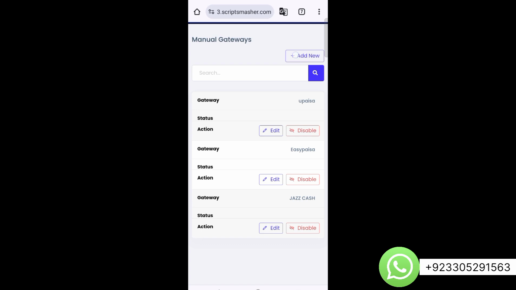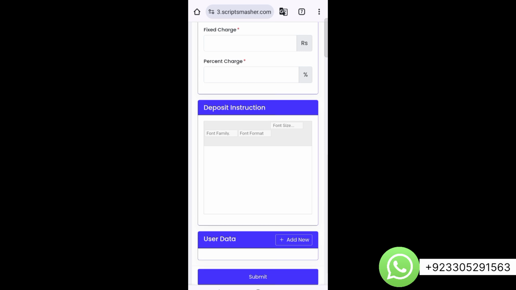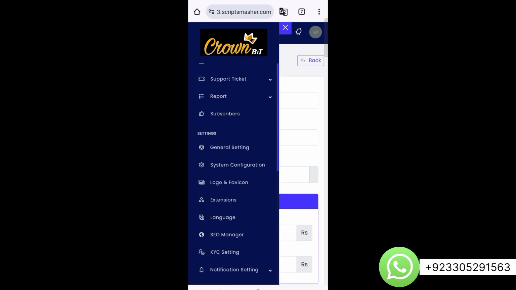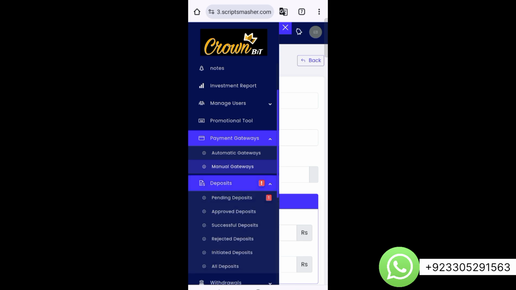And if you want to create a new gateway, just go to add new, and by filling these details you can make any gateway like USDT, TRC20, any gateway you want to make, you can do it from here. Here are some other settings as well.